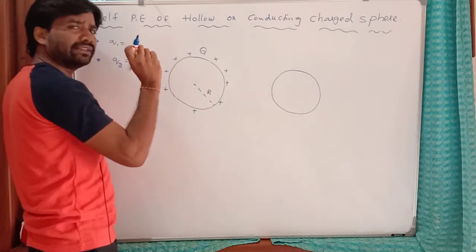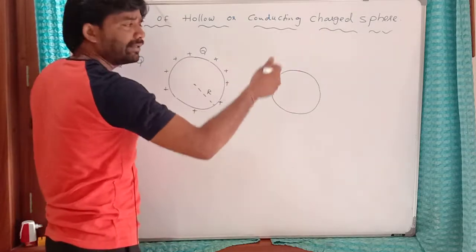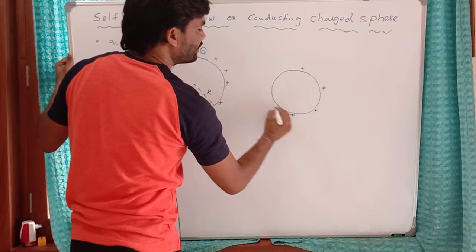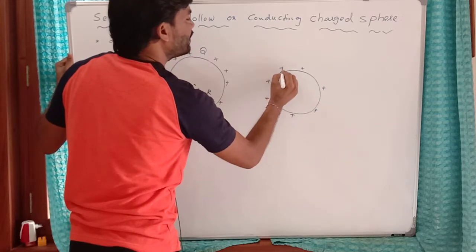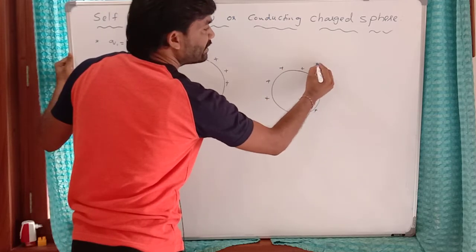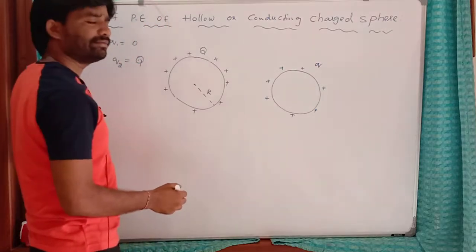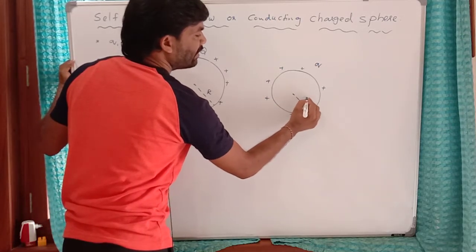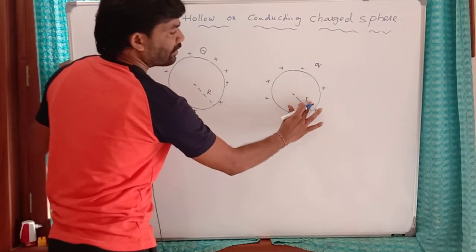At some moment during the process of bringing the charges from infinity, at one instant the charge present on this sphere is small q. The size remains the same, the radius is always capital R only.